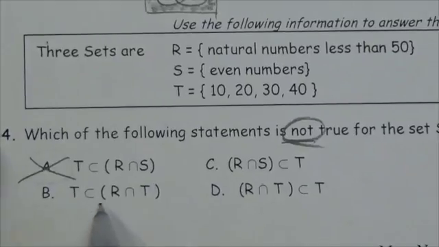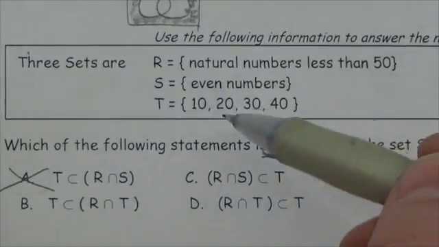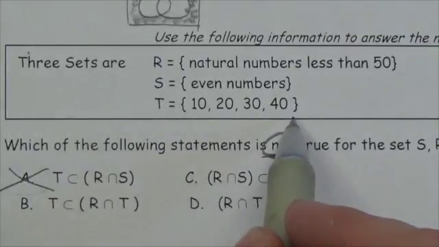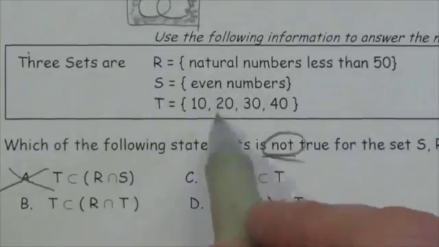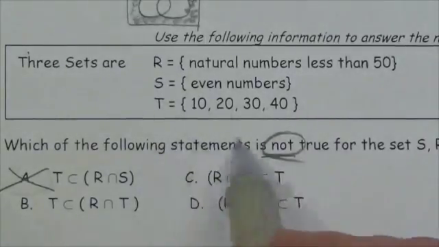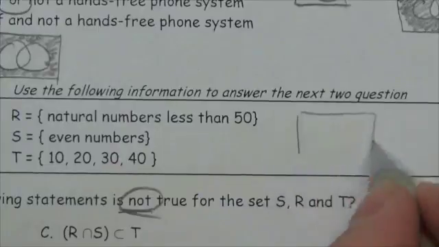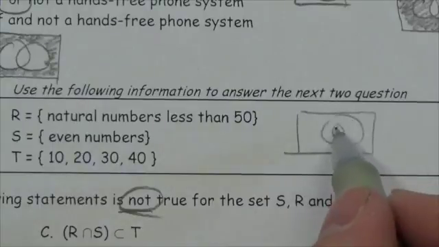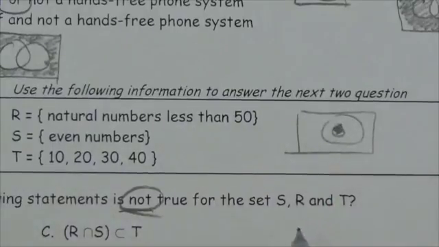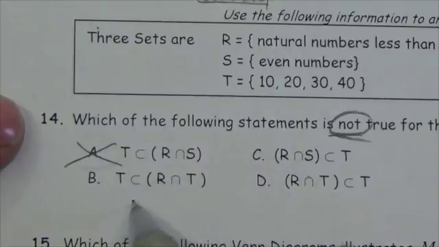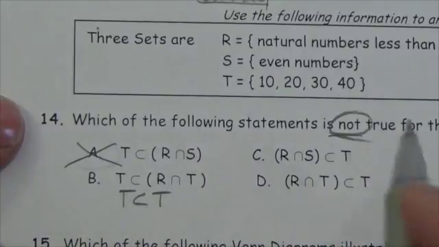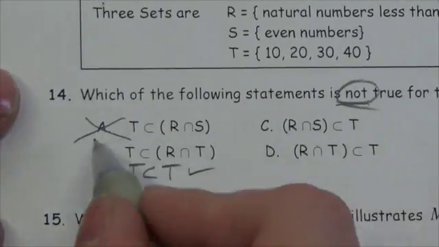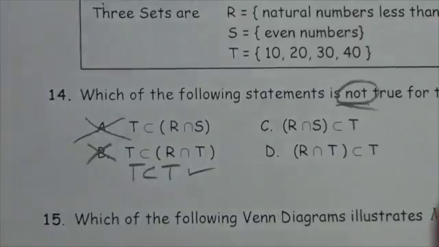Okay, is T a subset of R intersection T? Well, where does R intersect with T? Well, at all of T. All of these are going to be inside R, so where they intersect is going to be at T. That's like saying, here's R, here's T. Where do they intersect? Well, at that whole set there. The intersection there is basically T, so this question's asking, is T a subset of T? And the answer is yes. At least with this notation that we're using, yes, we would consider T a subset of T. So that's true.